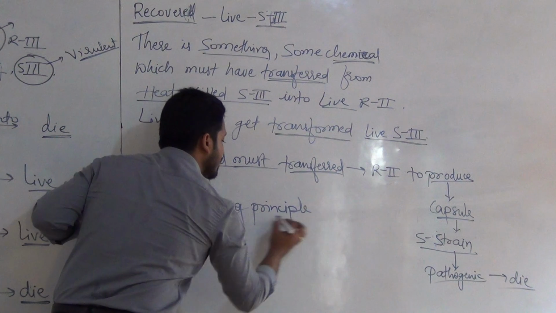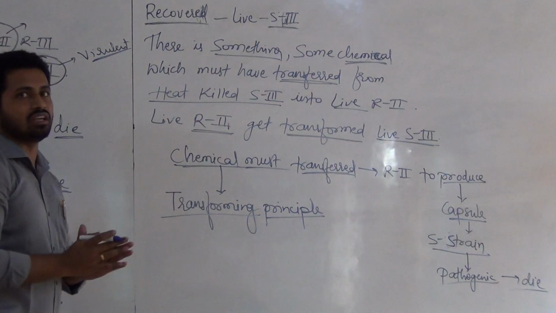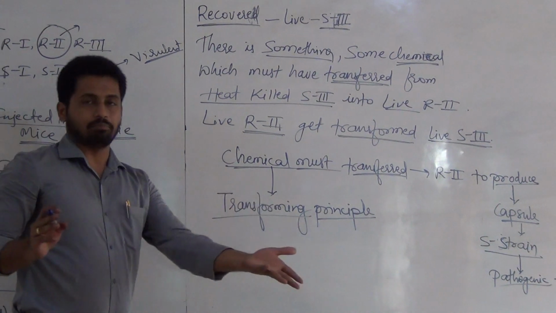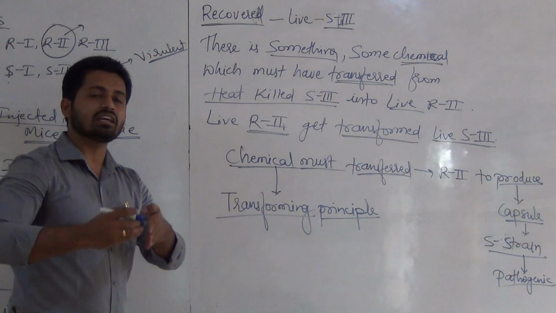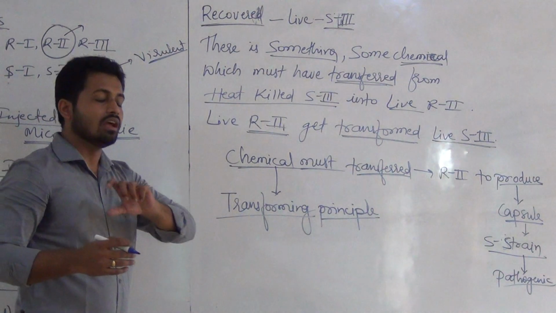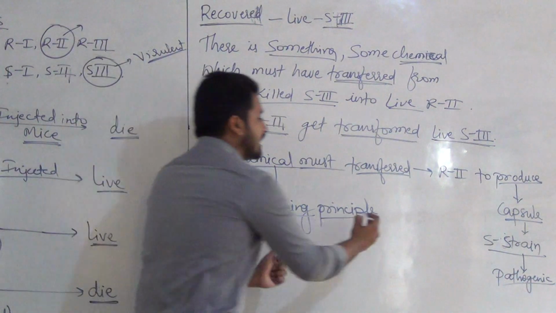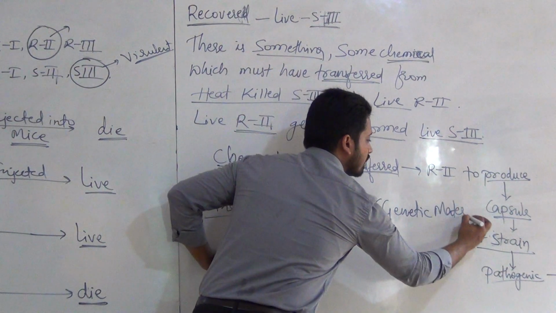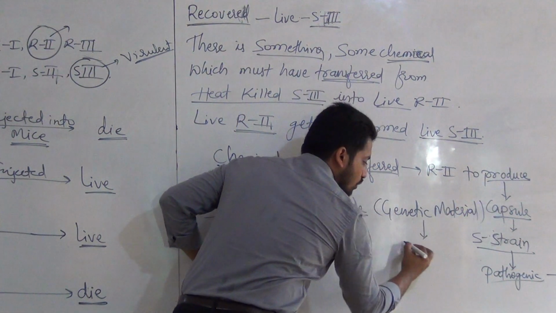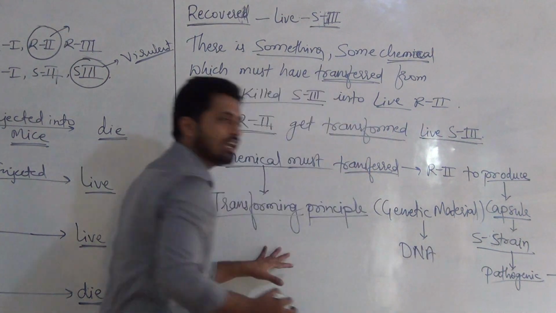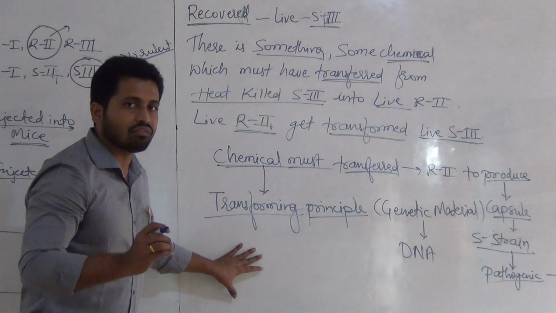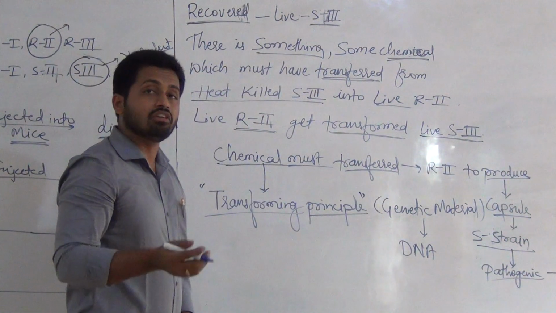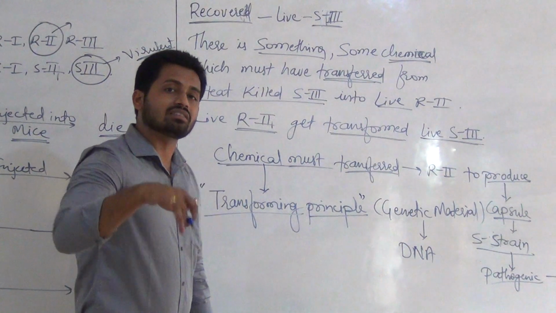Transforming principle. What he concluded is that there is something which is converting the live R2 into the live S3 type. That something chemical is transferring, the transforming principle, and actually that transforming principle is nothing but genetic material, and today we know it as DNA only, but at this time it was not declared yet. Griffith totally finalized that there is something, a transforming principle, which converts live R into live S3, but